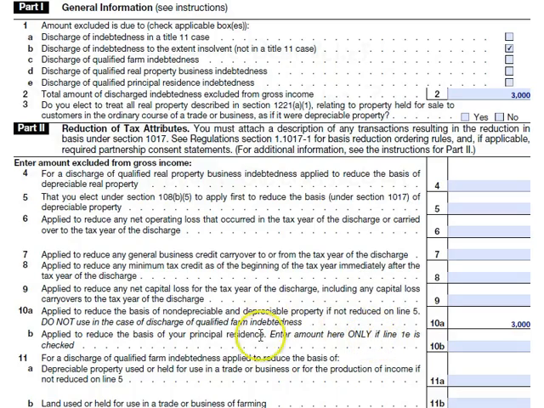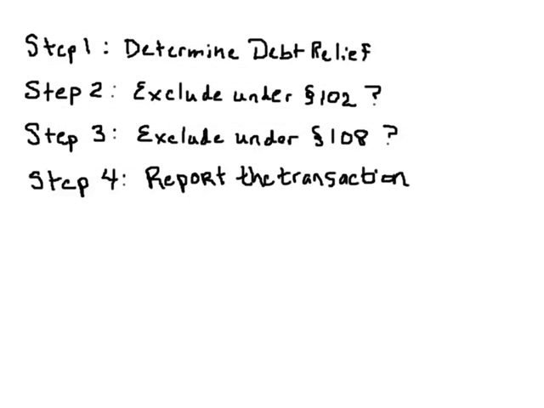In summary, there are 4 steps to determine the taxability of discharge of indebtedness. First, determine the amount of the discharge of indebtedness. Keep in mind this is the amount which the lender is required to disclose on Form 1099-C. Next, see if you can exclude it under Code Section 102 as a gift, meaning that you can make an argument that the discharge had no business reason.